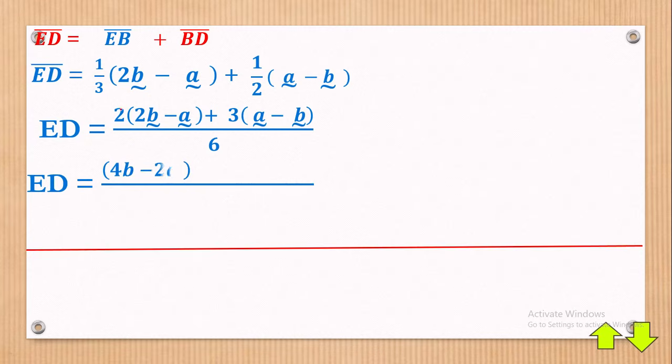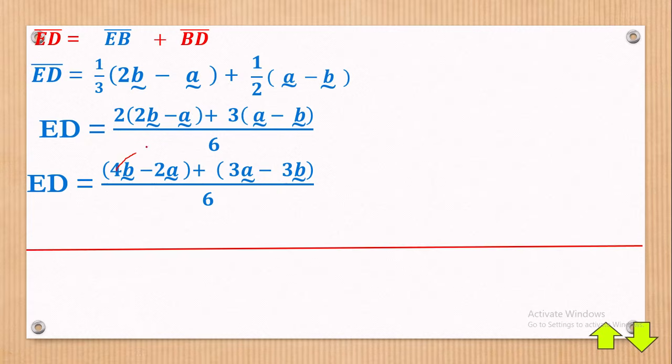So when you multiply, 2 times 2 will give you 4b, and 2 times a will give you a negative 2a. Then 3 times a will give you 3a, and 3 times b will give a negative 3b. From here, you just come and add. The addition will be how? Let's see how we are going to add.